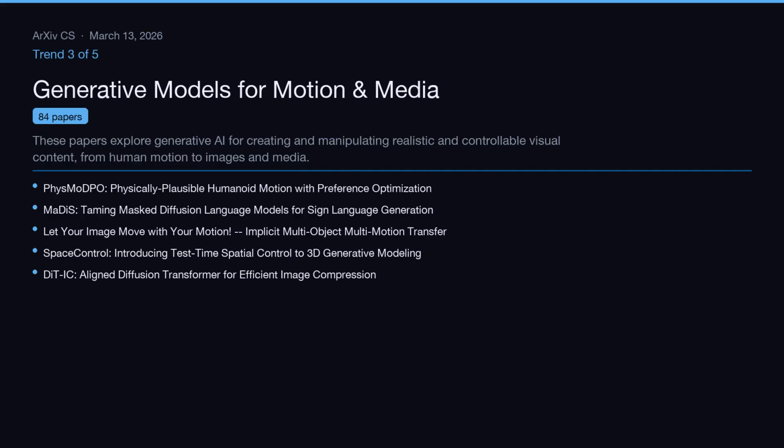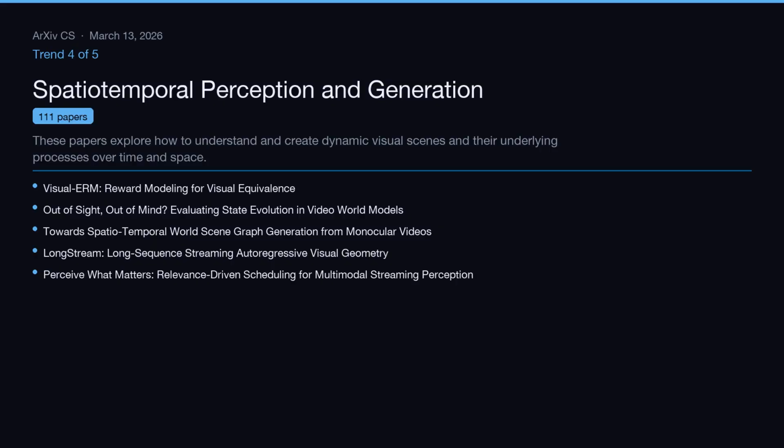Implicit Multi-Object Multi-Motion Transfer. Trend 4 of 5, Spatiotemporal Perception and Generation. These papers explore how to understand and create dynamic visual scenes and their underlying processes over time and space. This cluster covers 111 papers. Representative work includes visual ERM, reward modeling for visual equivalence, out of sight, out of mind, evaluating state evolution in video world models, and towards spatiotemporal world seeing graph generation from monocular videos.